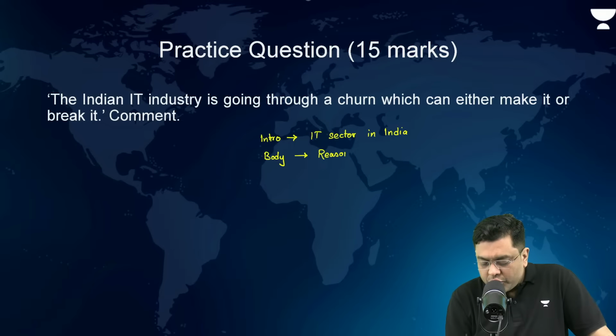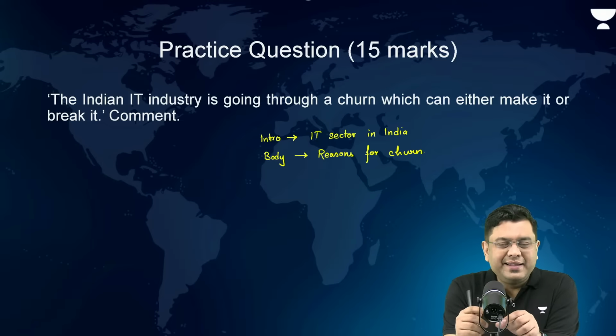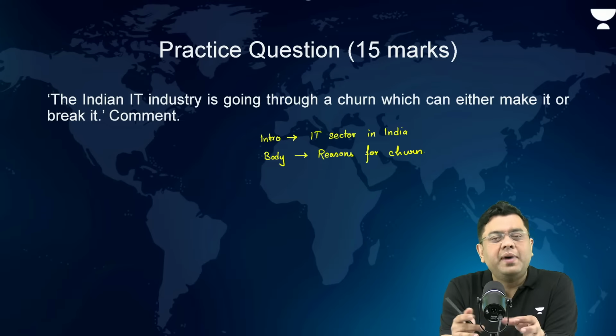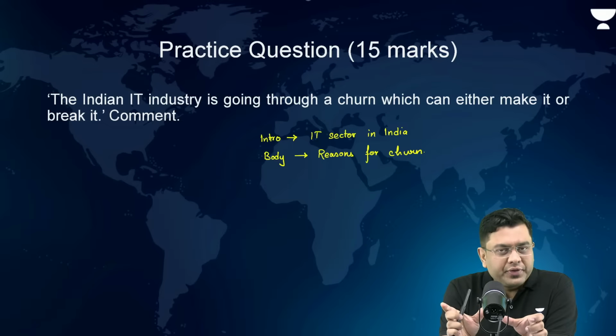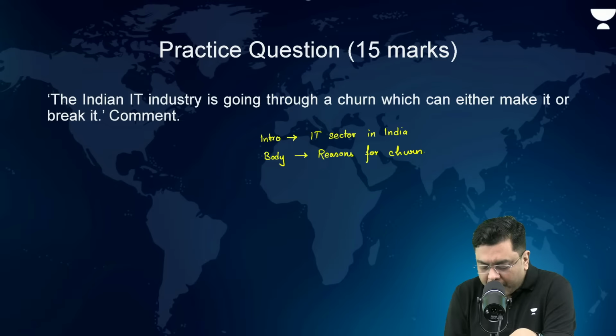Reasons for churn. Now, here, when you talk about the churn, please understand that in the answer, that is the first time you are actually saying that yes, it is going through a change. So that is where you can substantiate it with the data of mass layoffs as well. If you are able to recall it, talk about the mass layoffs and use that data. After that, in the body portion, you talk about the reasons: AI, then the immigration policies, okay? Then after that, the global economy.